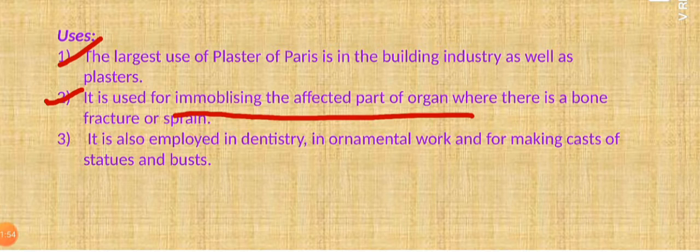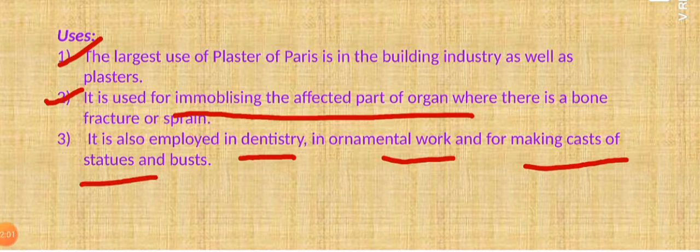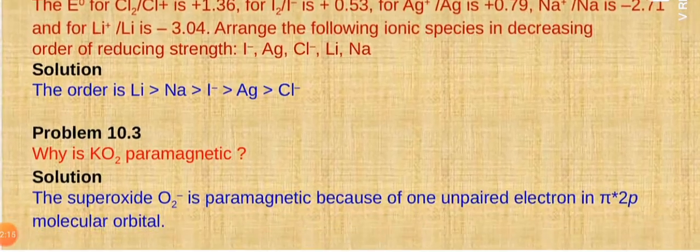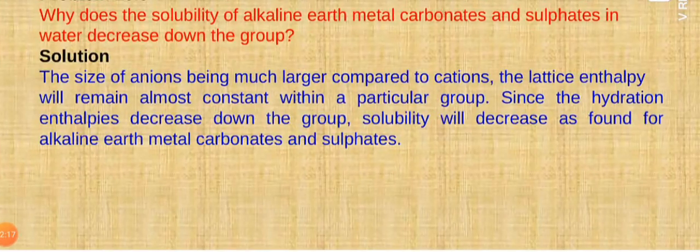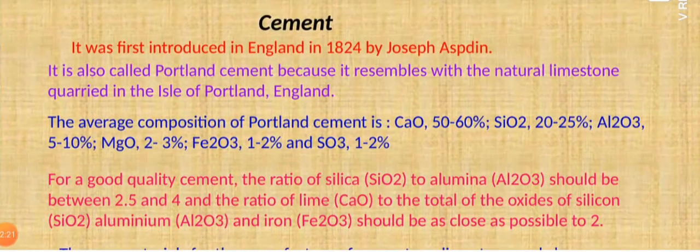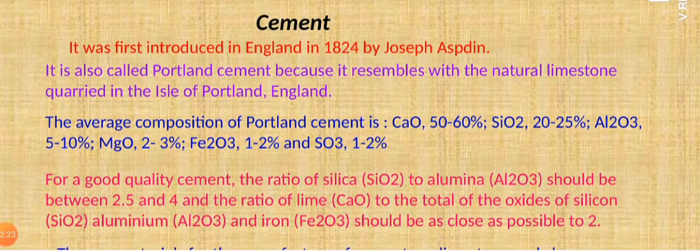It is again used by dentists, and for ornament work. In addition, it can be used for casting statues and busts. So that is all about the important compound of alkaline earth metal called plaster of Paris. Now there are a few important questions that we discussed earlier also, such as how to calculate solubility. Now the last topic of this chapter is cement.